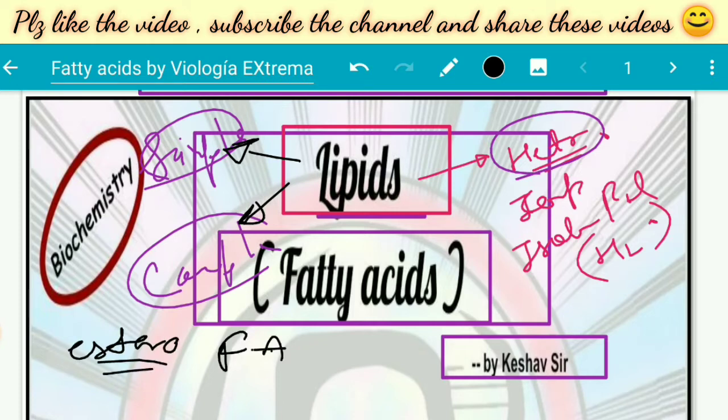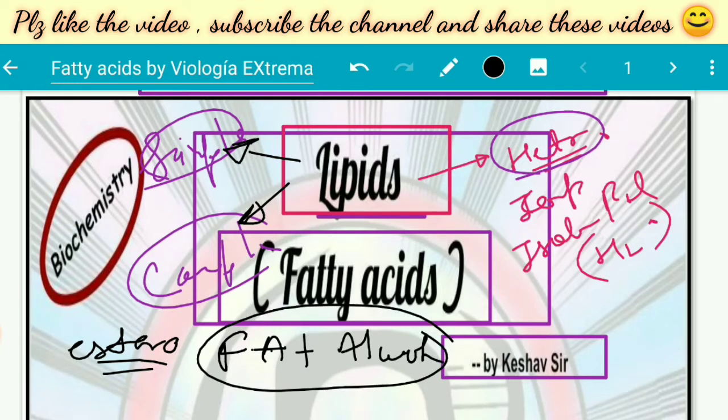This means if we join a fatty acid and an alcohol, we get a lipid, and this is an ester because joining a fatty acid and an alcohol gives an ester. So it's an ester of fatty acid and alcohol, and this is called a lipid. From this we know that there are two components, fatty acids and alcohol, and the fatty acid is a component of a simple lipid.